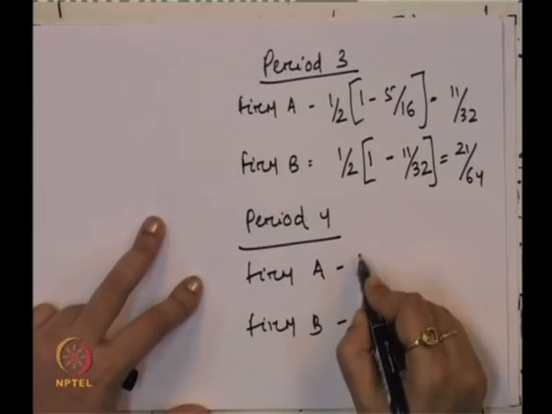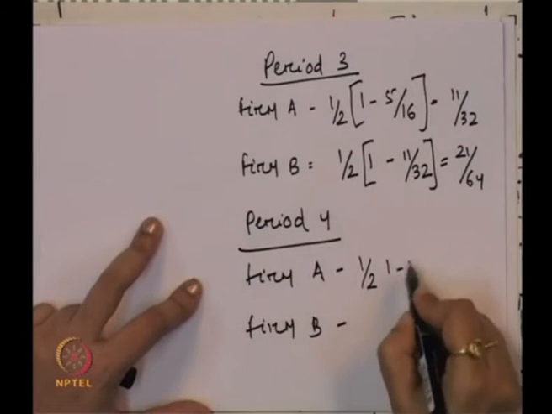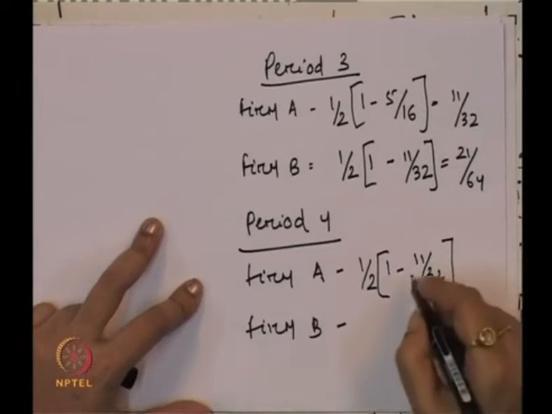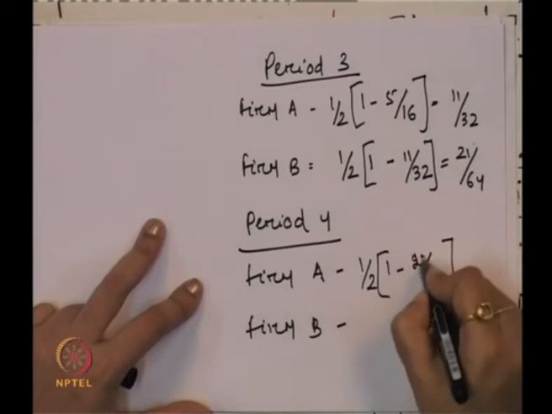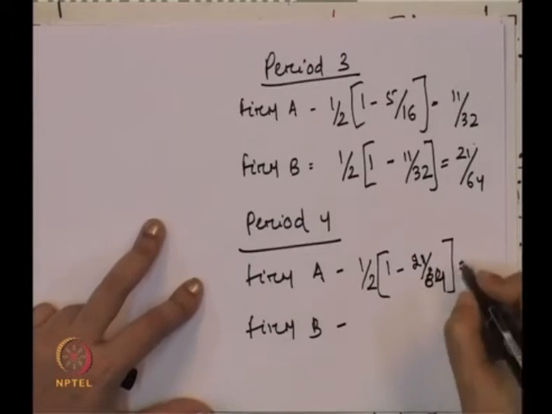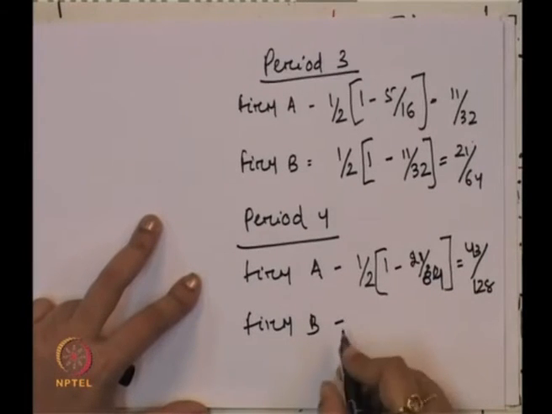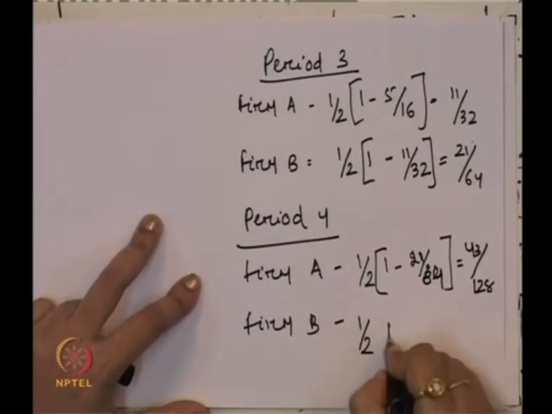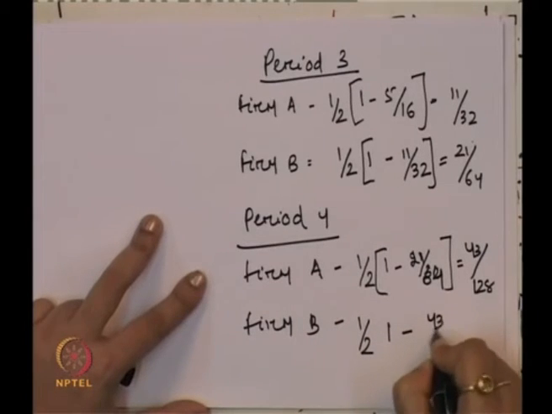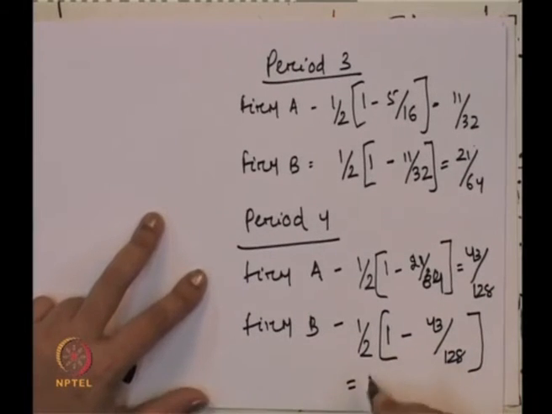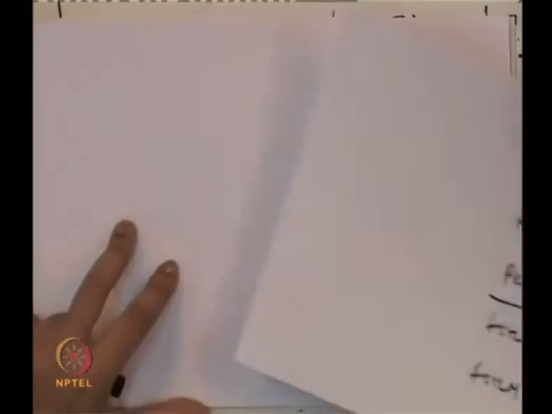So, for period 4, farm A is again half of 1 minus 21/64. So, that comes to 43/128, and farm B again half of 1 minus 43/128, that comes to 85/256.